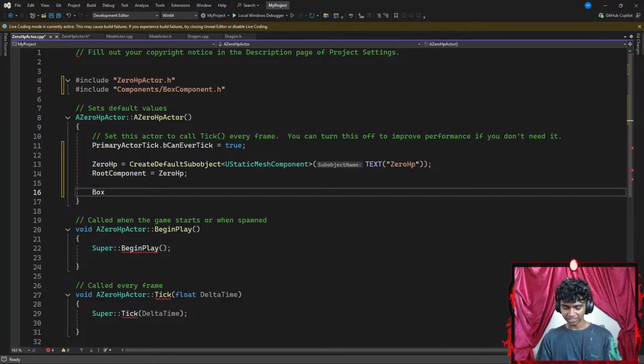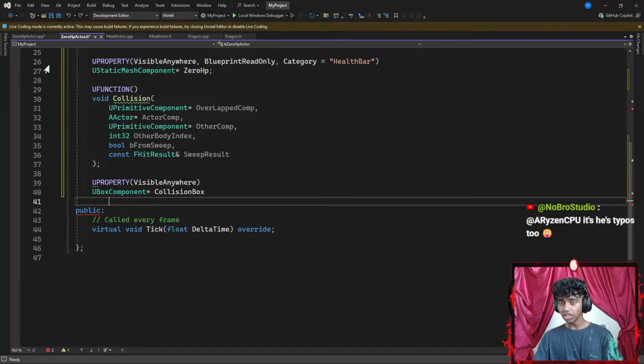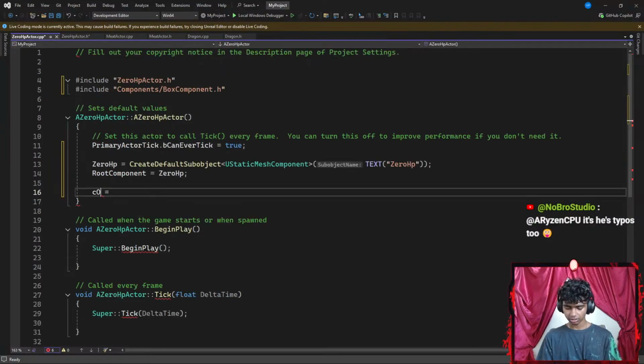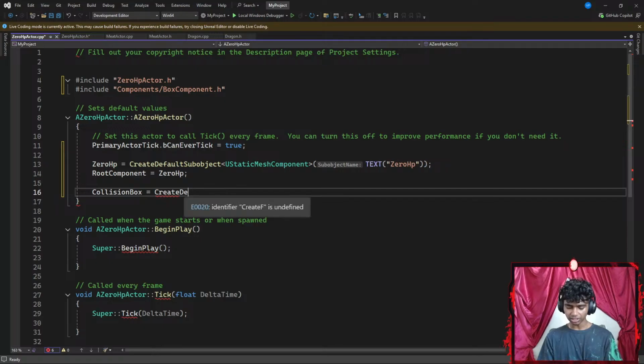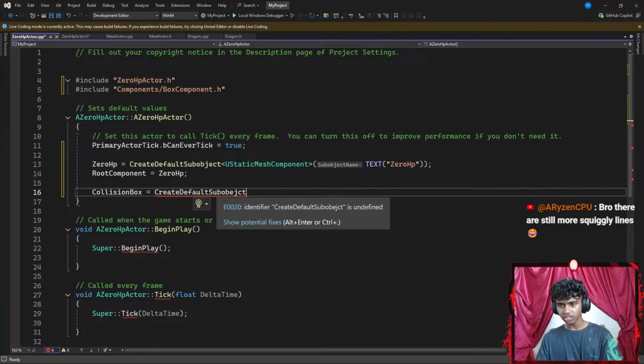Let's go with something like box collision, which is going to be equal to the... Did I spell box collision correct? Collision box, so it's collision box. There we go. Okay, guys, I should actually work on my typos. Collision box, which is going to be equal to my create default. Let's go with default sub object. So there we go. Now my create default subobject. There we go.